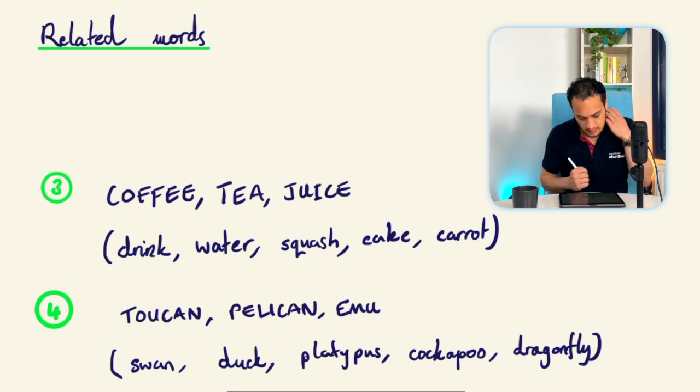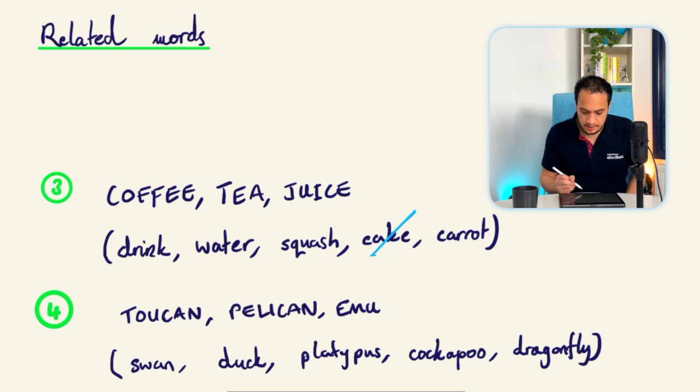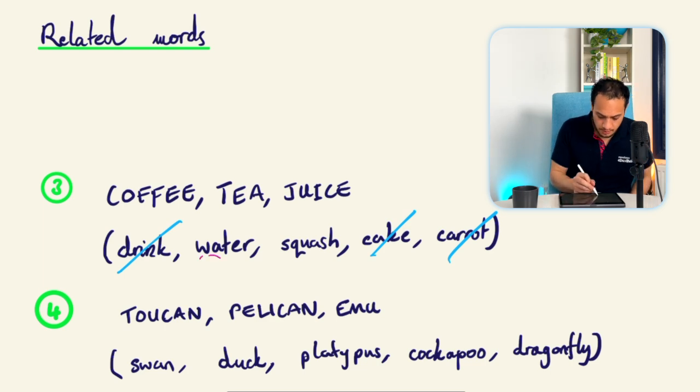Next set of examples. So number 3, we've got coffee, tea and juice. These are all drinks. Then I've got drink, which could be the verb or the noun. I've got water, squash, cake and carrot. Of these 5 here, we know it's not cake because cake's about eating. So we're going to rule that one out. Carrot, again, is about eating, although you've got carrot juice, but it just says carrot here. Doesn't really fit in. And then we've got drink, which is again our verb or our noun, which is too general. So we're left with water and squash. So water and squash are our answers.